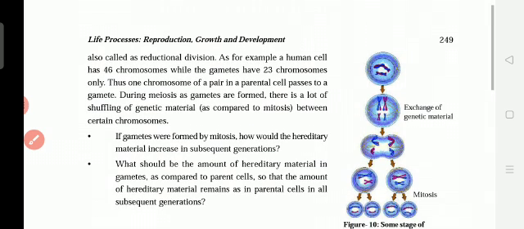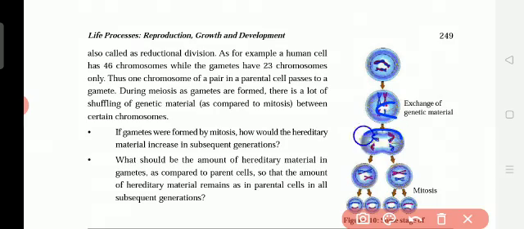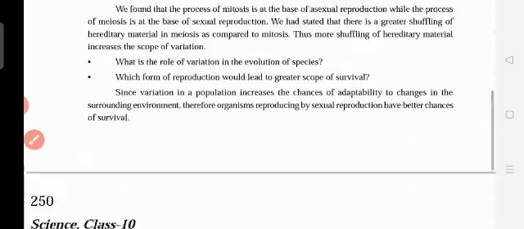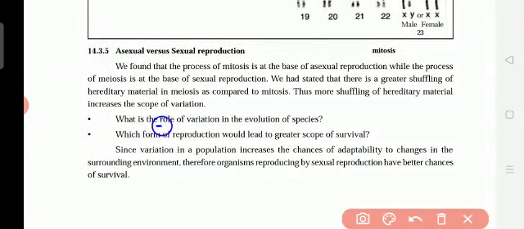In the meiosis, in the sexual division, there is a shuffling. Shuffling means the chromatin and chromosomes will be shuffling, meeting each other, breaking. So it will take place, okay, more in the meiosis.